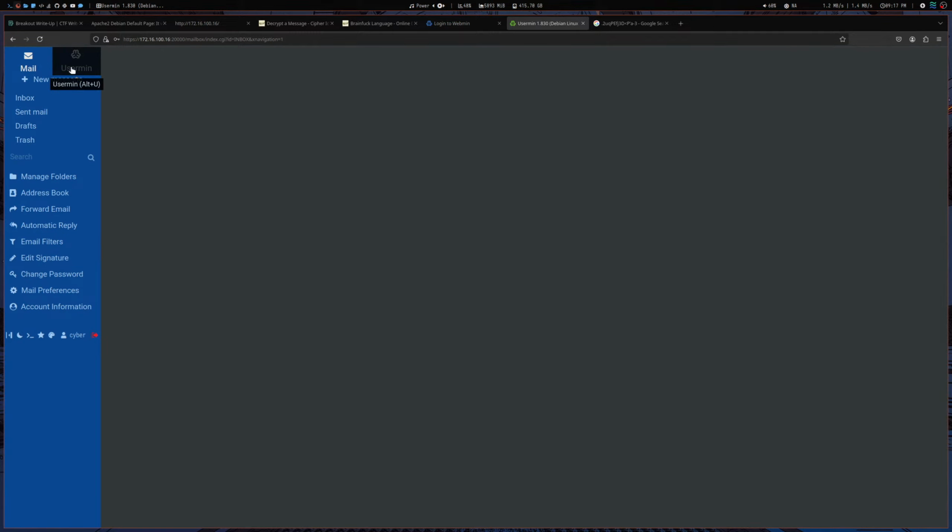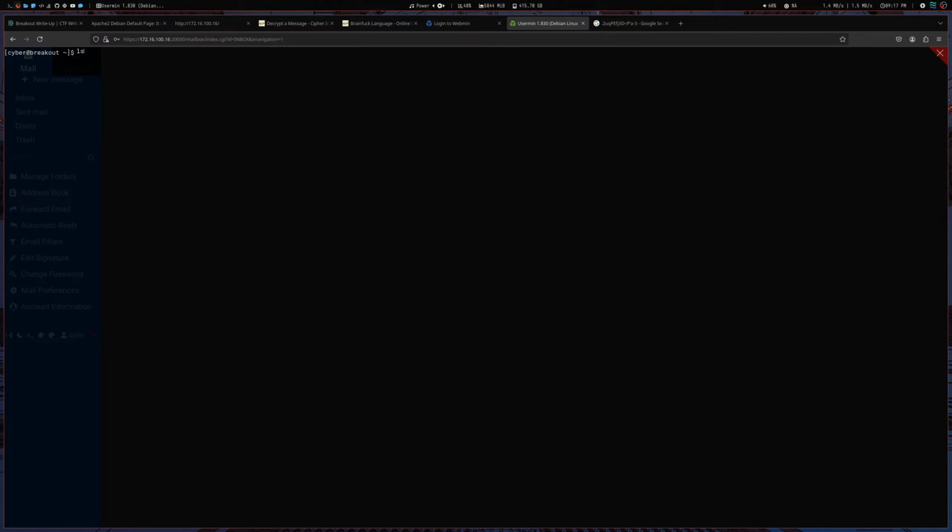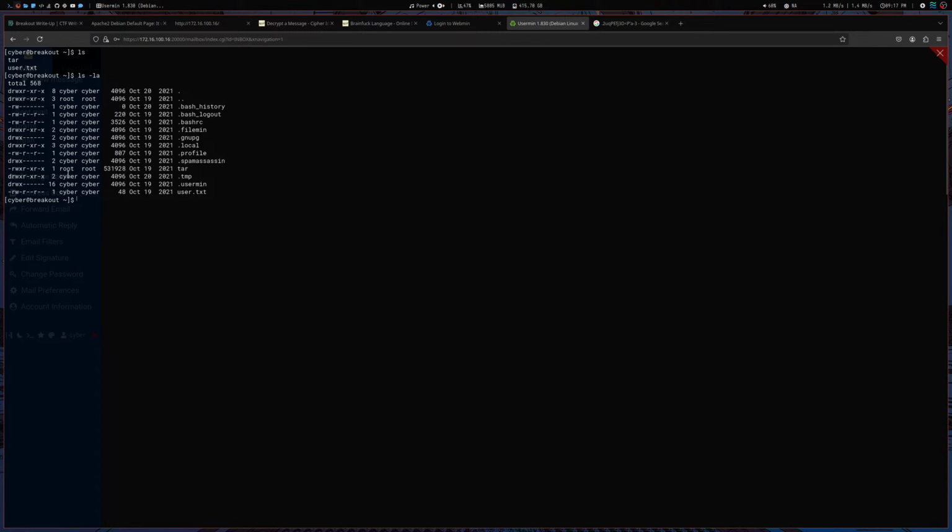So this is like an admin page for users, I guess. You can do a lot of stuff, but if you look carefully, you get a console over here. So you can run ls, and that is the user flag. I won't show it here. Now let's do ls -la. Here we can see that tar is owned by root, but others can execute it as well. This would be important in reading files that are owned by root but we can't access. So we can use tar to execute.